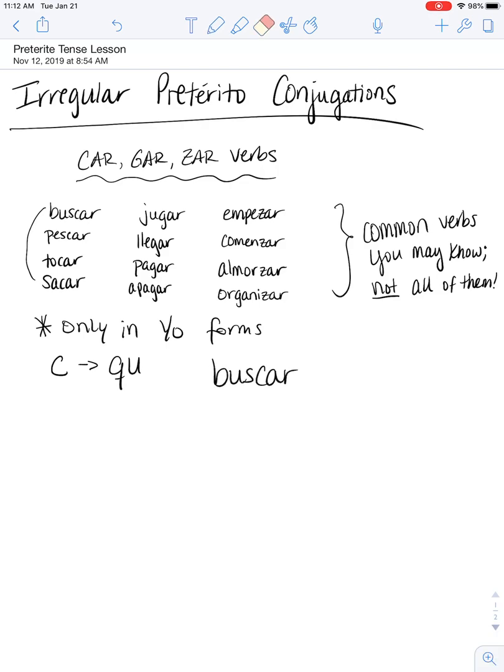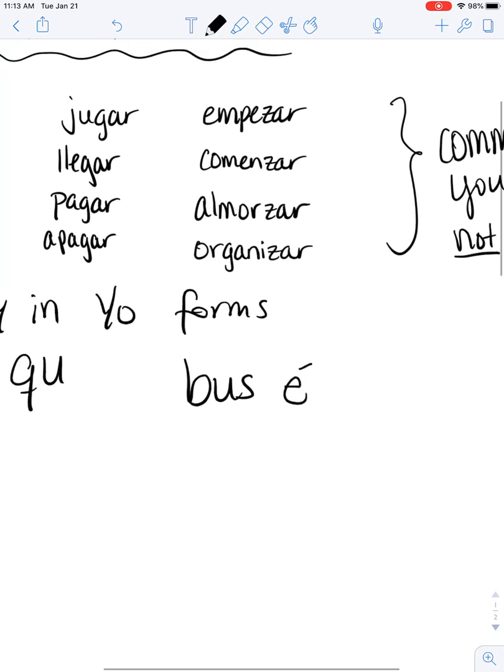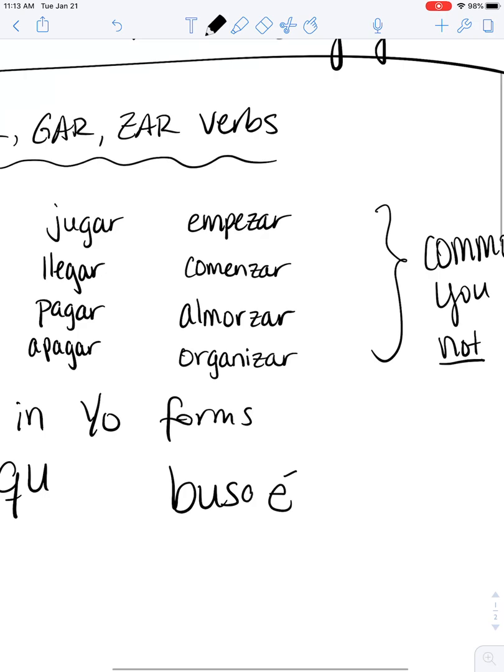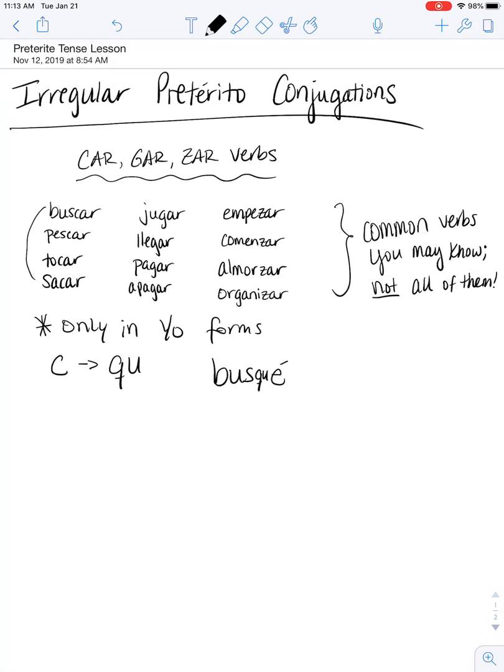If we tried to conjugate it, we take off the AR, add our yo form ending, which for AR verbs is E with an accent mark, we would be left with busce, which does not give us that hard k sound. So in order to keep that sound, we change the C to a QU.